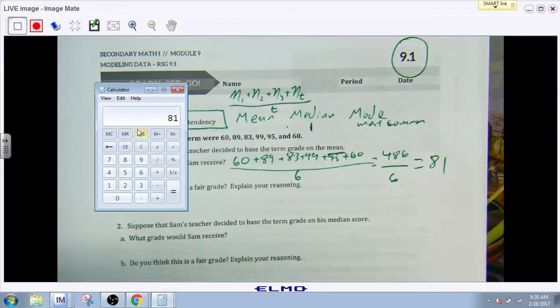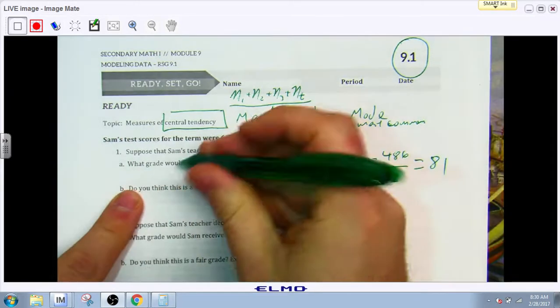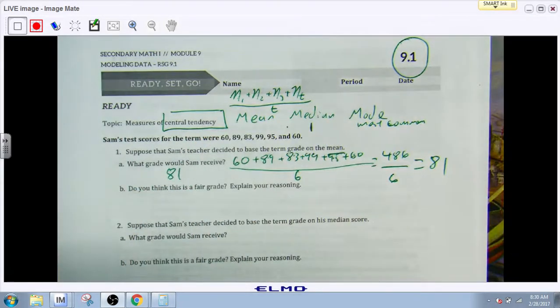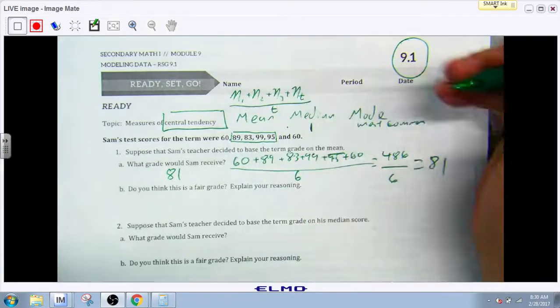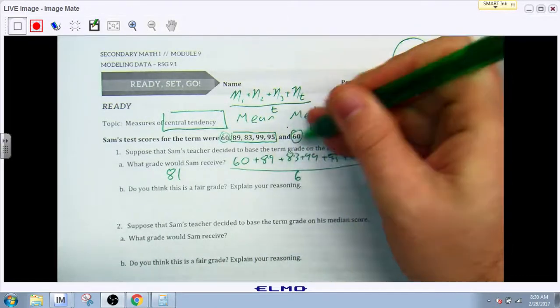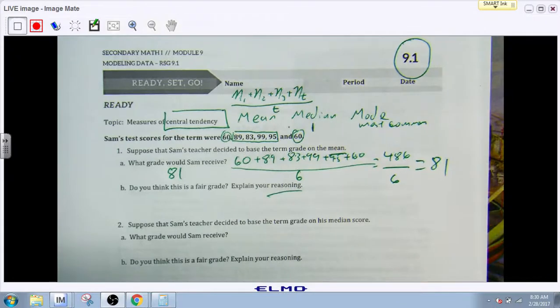So he would receive an 81 for the term, and then you get to decide whether or not you think this is fair. This is actually an interesting question, as while he got 4 grades that were B or higher, he got 2 Ds. So, I don't know, 81 might be a little fair, but you can explain your reasoning however you like.